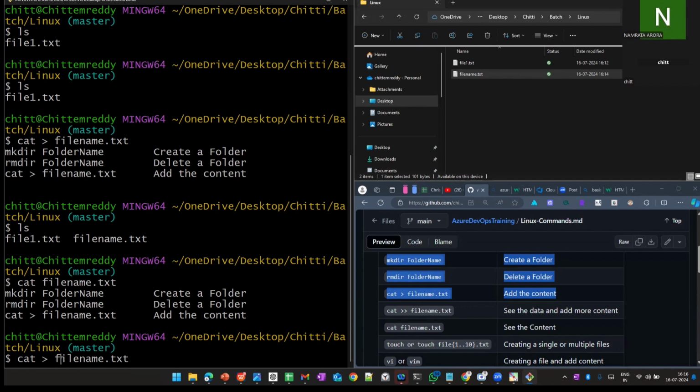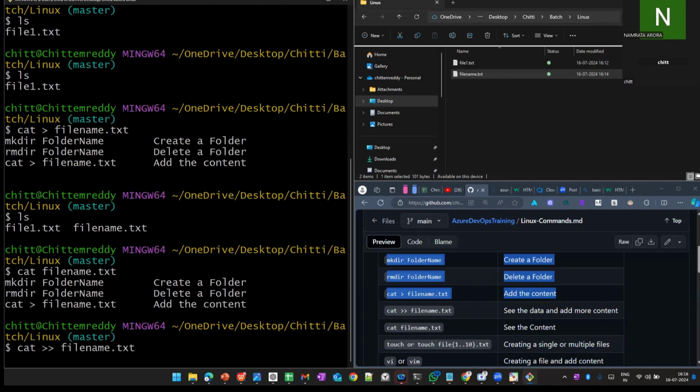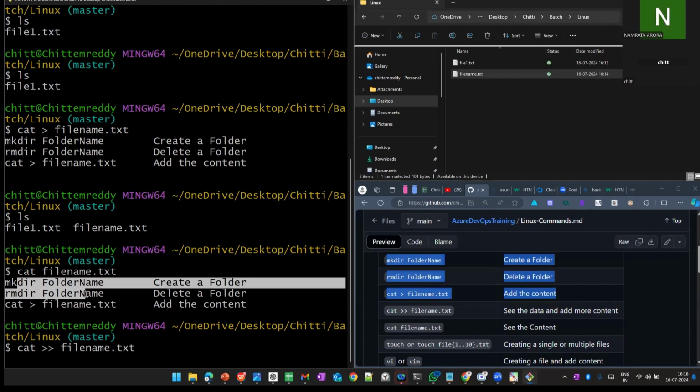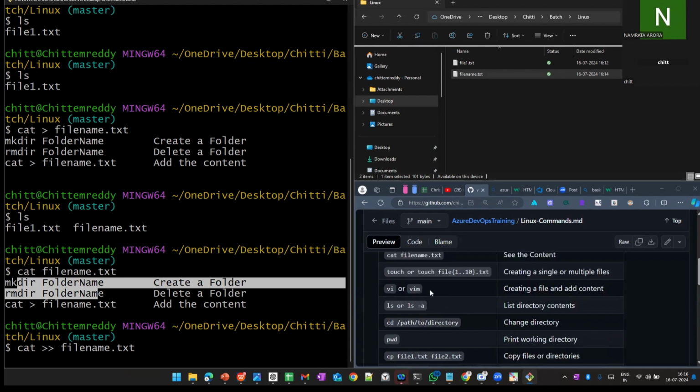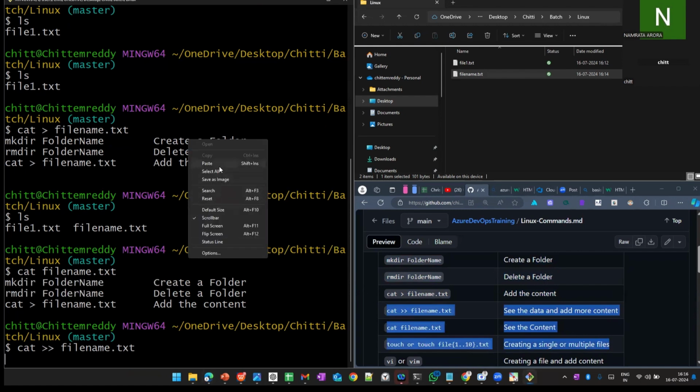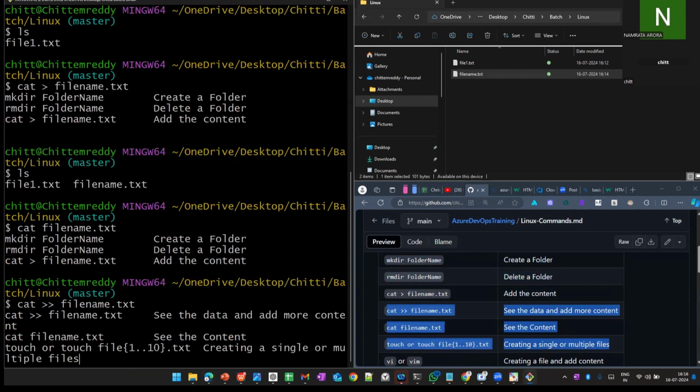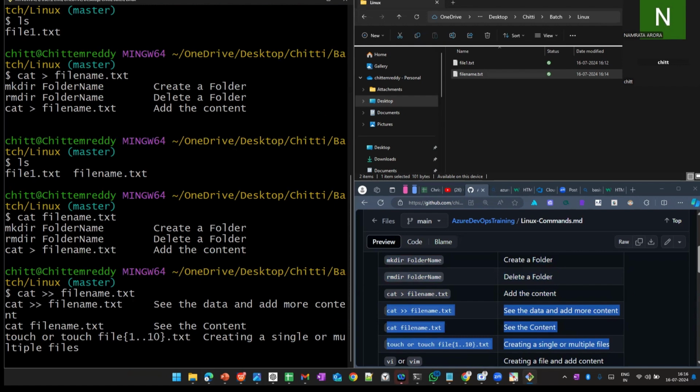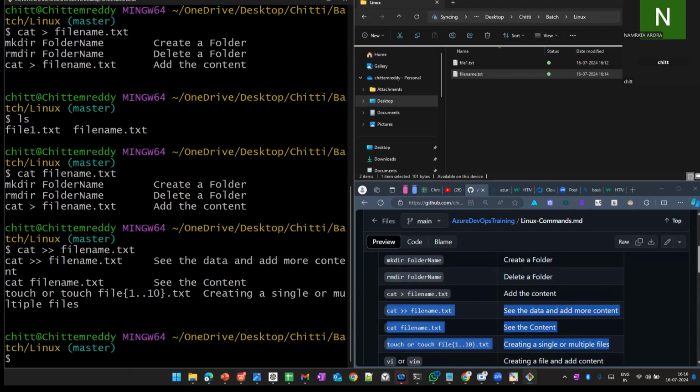If you want to add more content, give double greater than. Previously I had three lines, and now I'm adding a few more, three more lines. I added three extra lines. I'm giving Control C. Now I want to see the data.